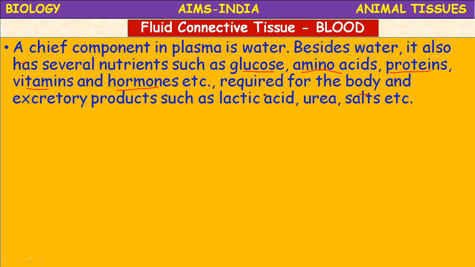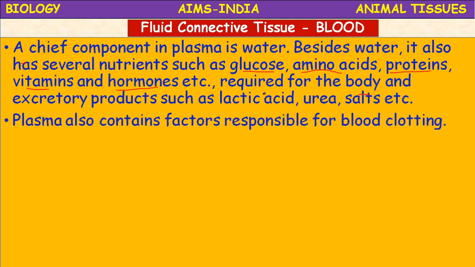Along with this, some inorganic components are also present. Some salts, urea. Okay, urea is again an organic component. Salts like sodium, potassium, calcium, chloride. These are all the inorganic constituents of blood, including water. All these organic and inorganic constituents are required for the body, and the excretory products such as lactic acid, urea, and salts, etc.